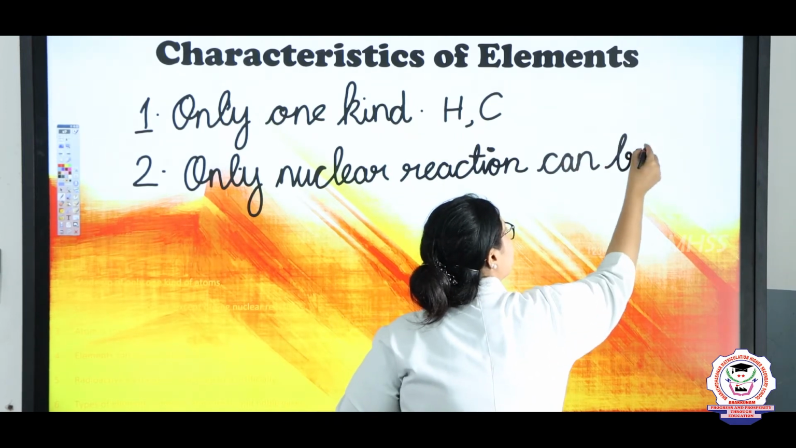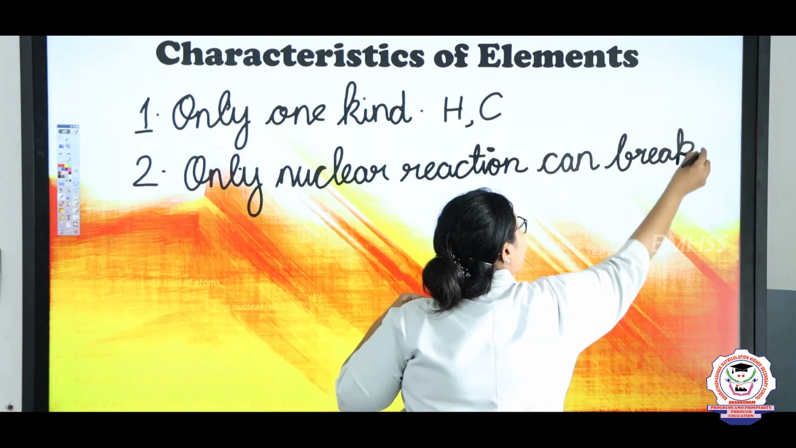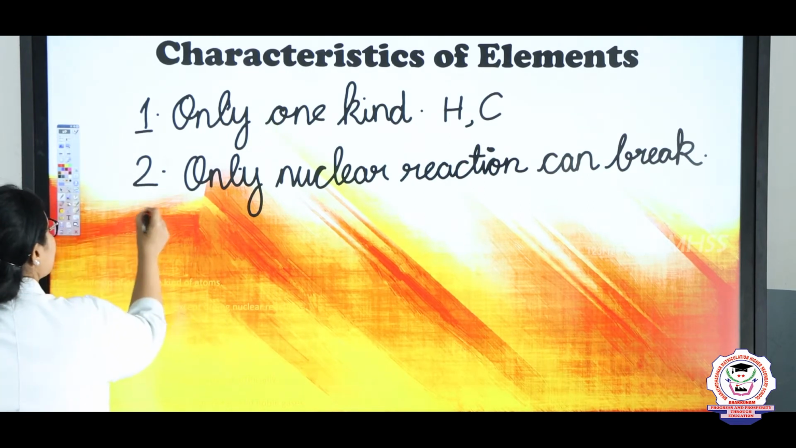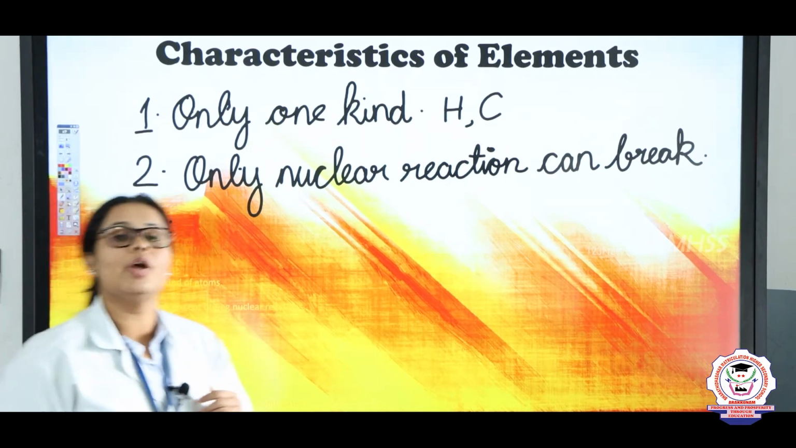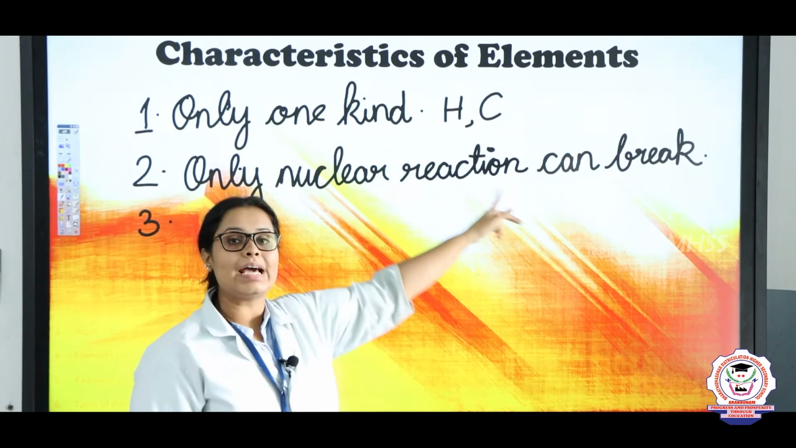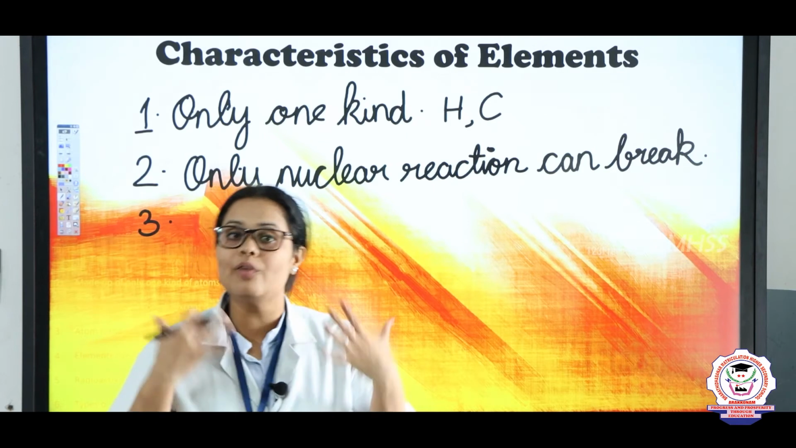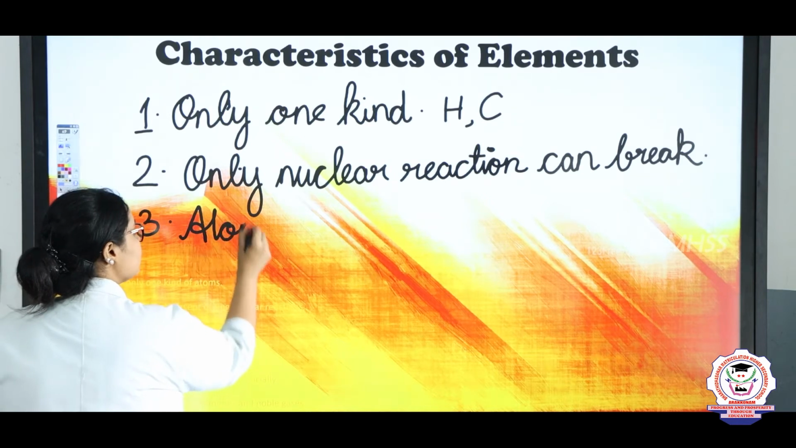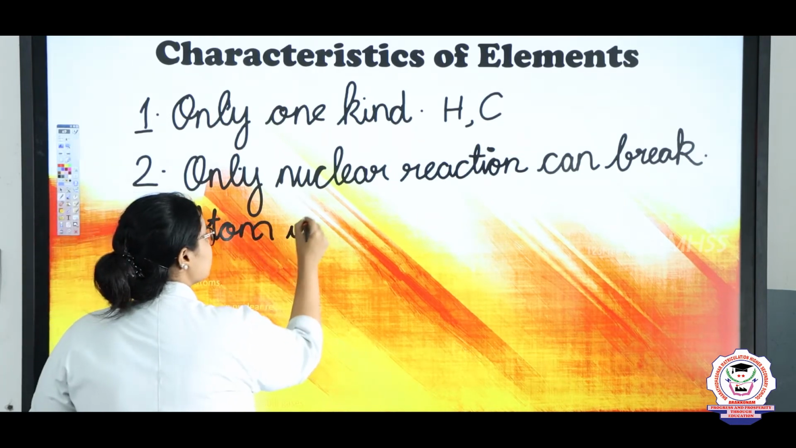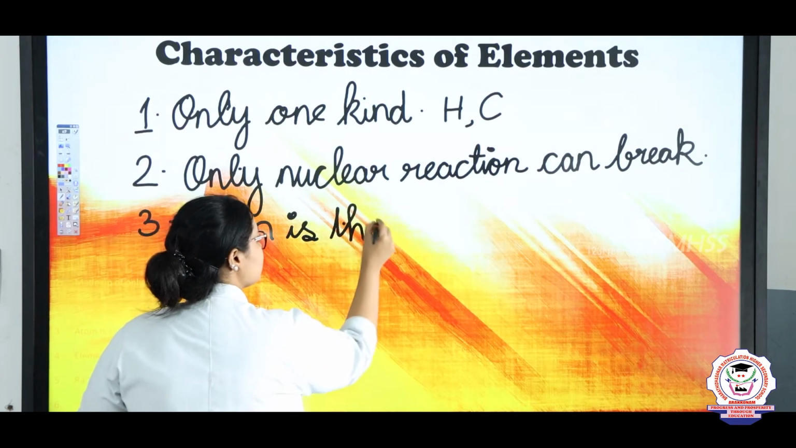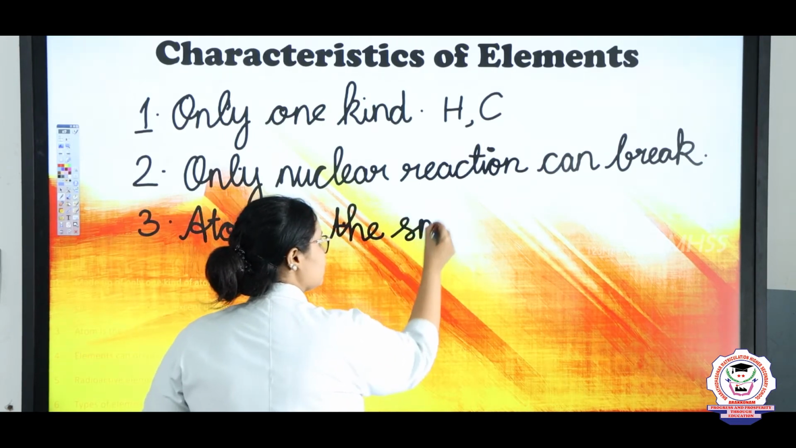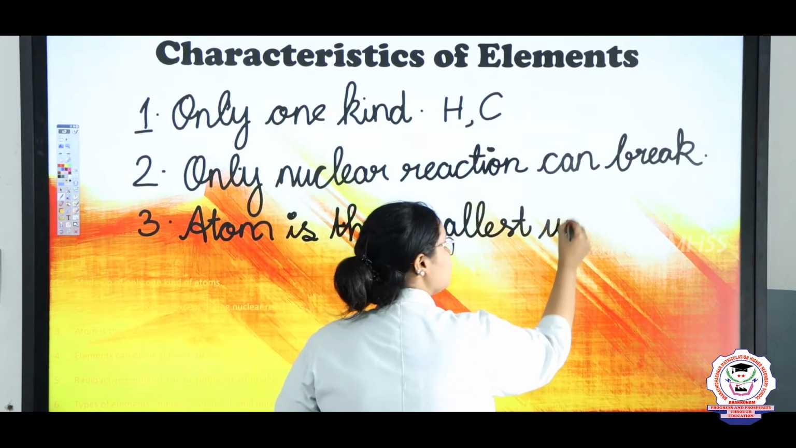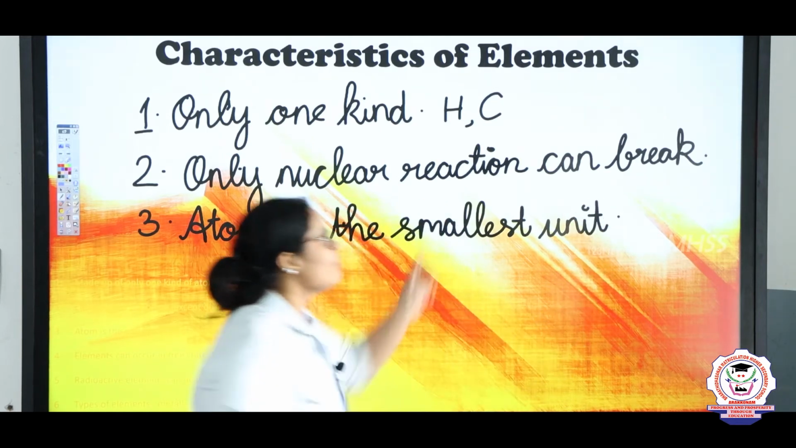Okay? Same way, now let's see what is the third property of an element. Whenever you are talking about an element which is already of one type, it will have only the same kind of atoms. So you can say that an atom is the smallest unit of an element.